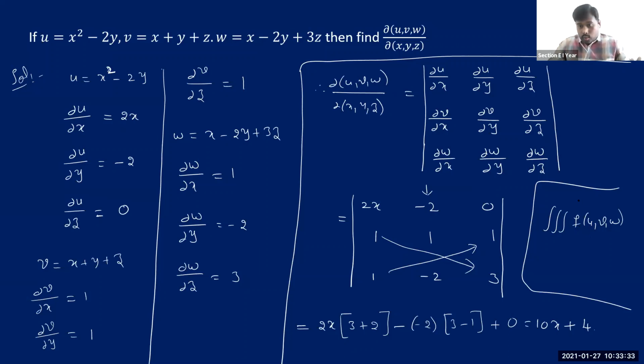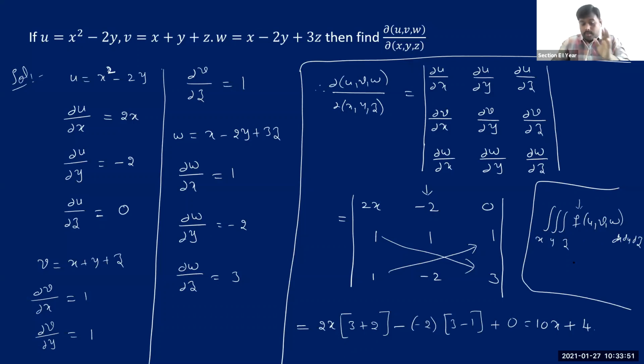So you can assume f is a function of x, y, and z, and integrate it with respect to x, y, and z. Since it is a triple integral, we normally get dx, dy, dz.